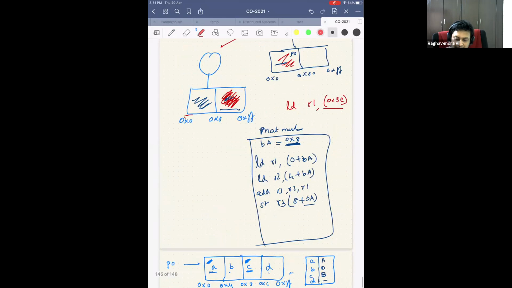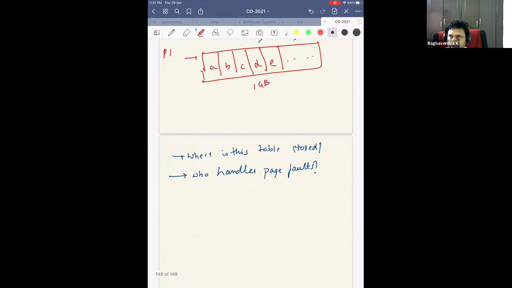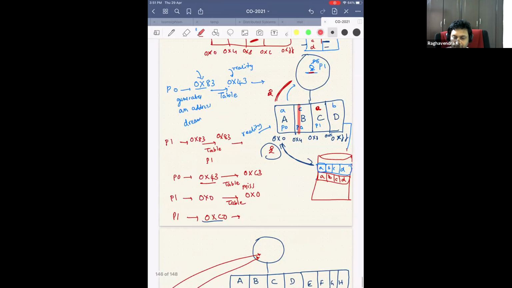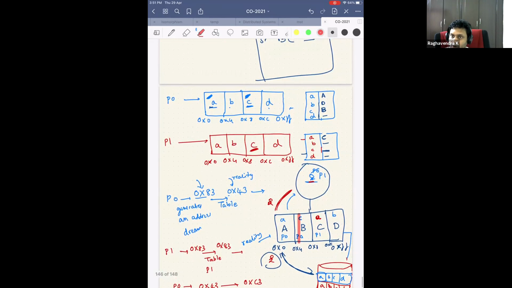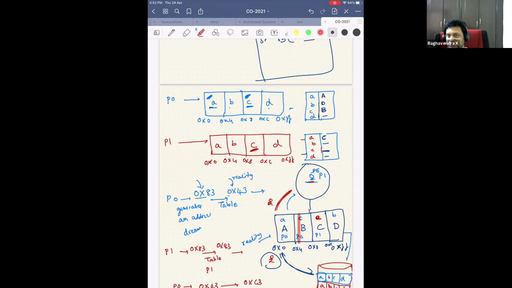But we haven't yet answered these questions. Like, where is this page table stored? Who handles the page table? That we'll see tomorrow at 9 o'clock. So are there any questions? How do I design this? We'll see in tomorrow's 9 o'clock class where this page table is stored. This table should be before the cache, right? Yeah, that's an interesting thing that we'll see, where the table should be. So tomorrow we'll answer that, but we'll see only where the table is.